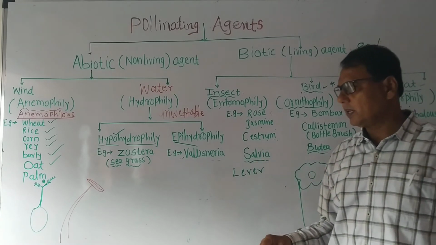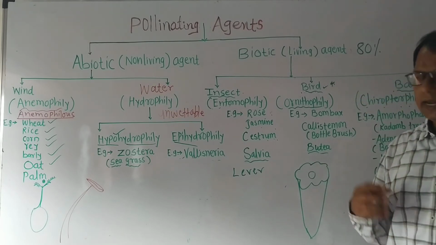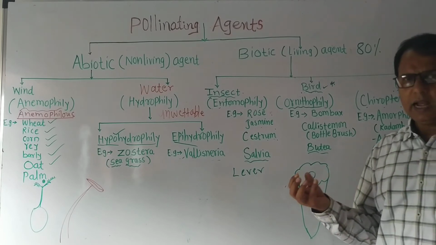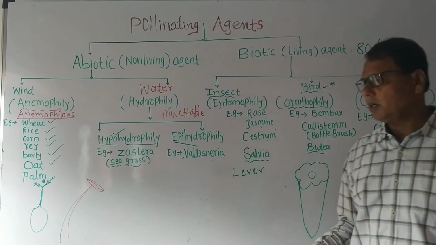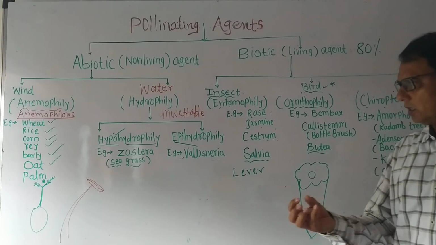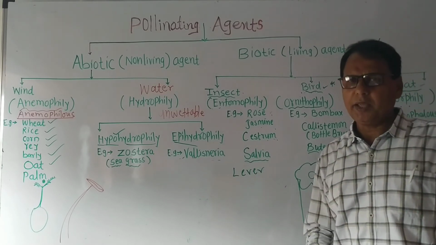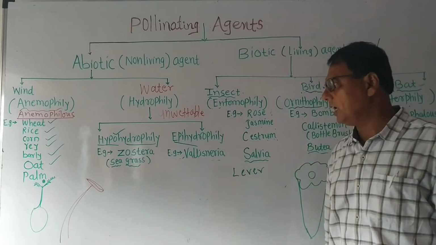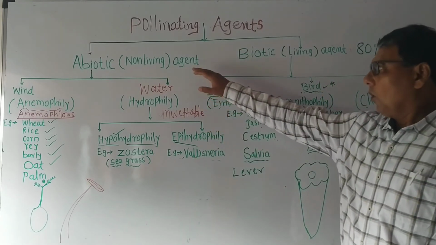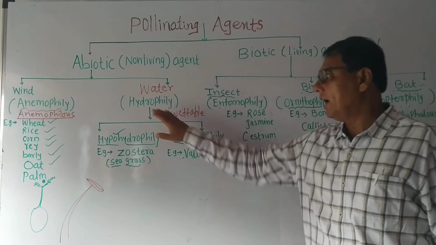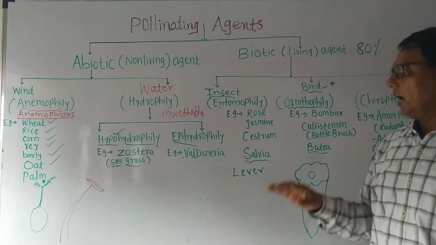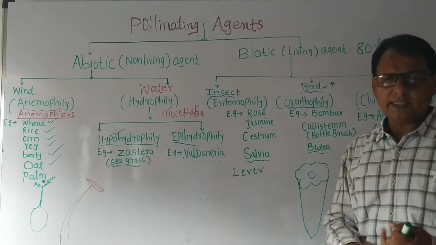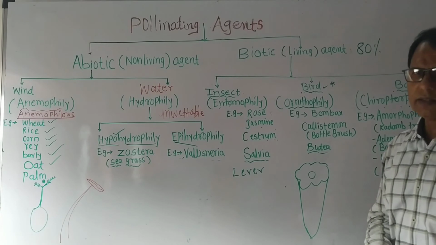Then important points: the pollen grains are produced in large numbers. Pollen grains are dry and light in weight. The stigma is hairy to catch the pollen. Stamens have long filaments, and anthers are versatile. Pollination that occurs by water is called hydrophily. Hydrophilous flowers are small in size, without nectar, without fragrance.